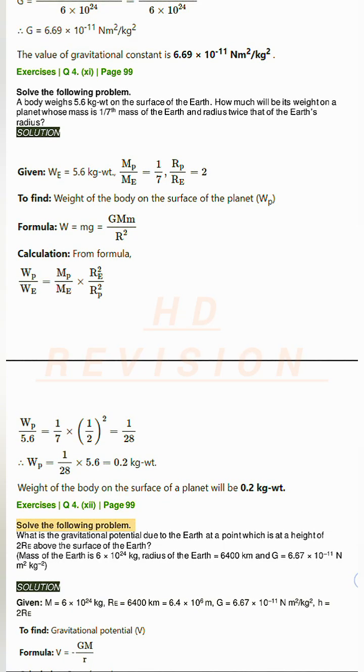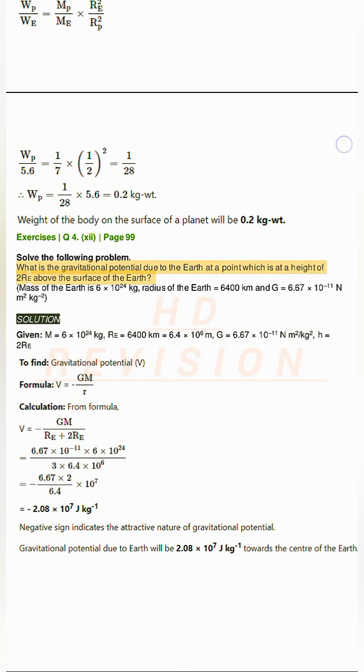Exercises Q4. B page 99. Solve the following problem. What is the gravitational potential due to the Earth at a point which is at a height of 2 Re above the surface of the Earth? Mass of the Earth is 6 times 10²⁴ kg, radius of the Earth equals 6,400 km and G equals 6.67 times 10⁻¹¹ Newton meter squared per kg squared. Solution. Given M equals 6 times 10²⁴ kg, Re equals 6,400 km equals 6.4 times 10⁶ meters, G equals 6.67 times 10⁻¹¹ Newton meter squared per kg squared, h equals 2 Re.